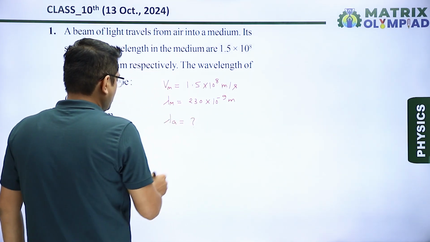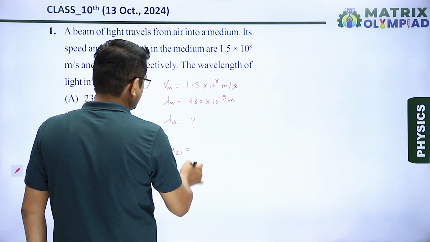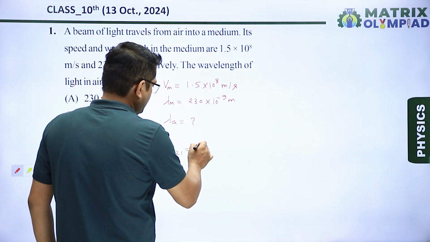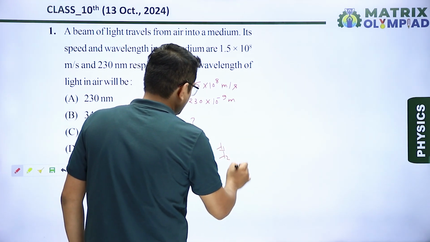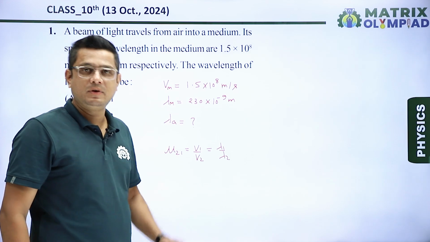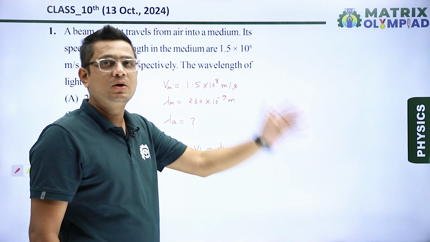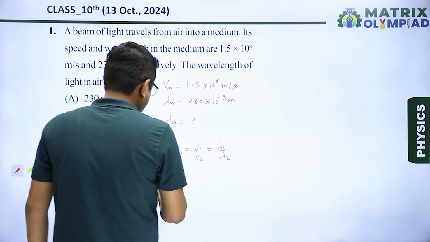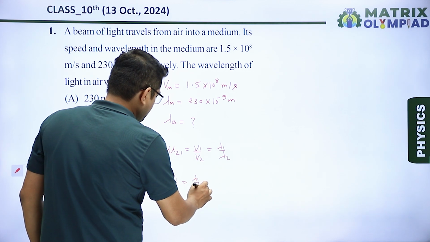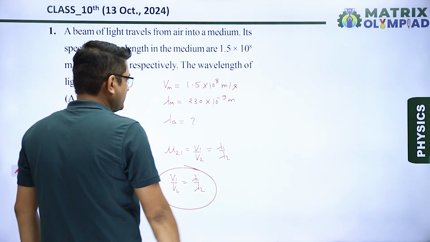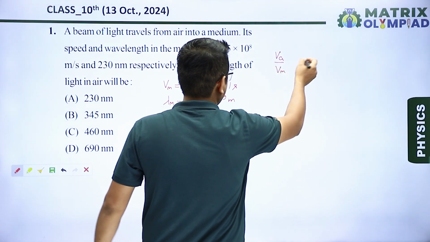Okay, so there is a formula, and the formula is refractive index mu21 is equals to V1 upon V2, or we can say it is equals to lambda 1 upon lambda 2. 1 is denoted for first medium and 2 is denoted for second medium in which light is going. So from here we can see V1 upon V2 is equals to lambda 1 upon lambda 2. So by comparing, the first medium here is given is air, second is any unknown medium.